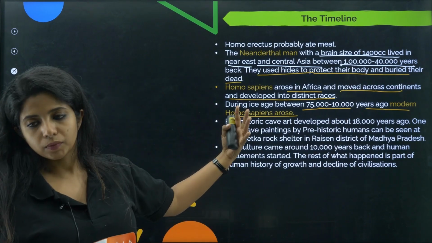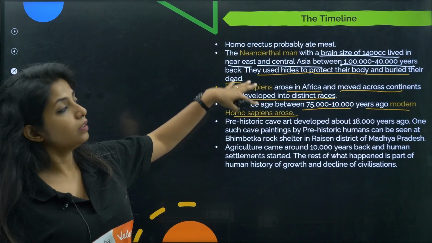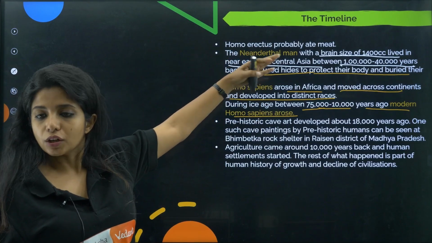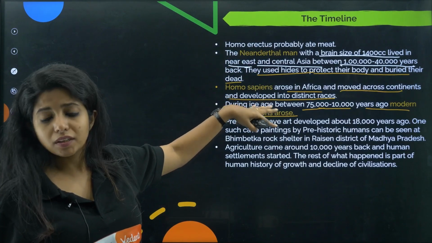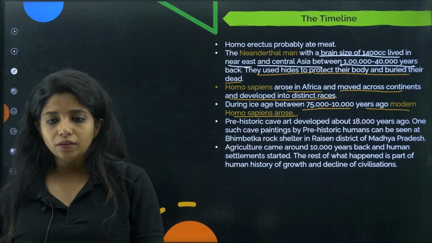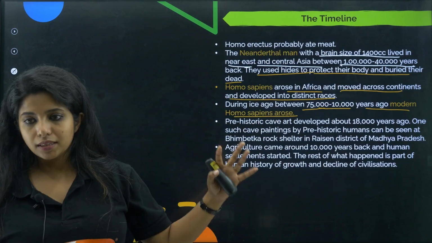Okay, they were found. So it was in Africa where they were evolving, and around Europe and Asia, these guys were also moving around. That's how they met, they fought, and they killed others. That's how everything happened. But yes, this is the thing.